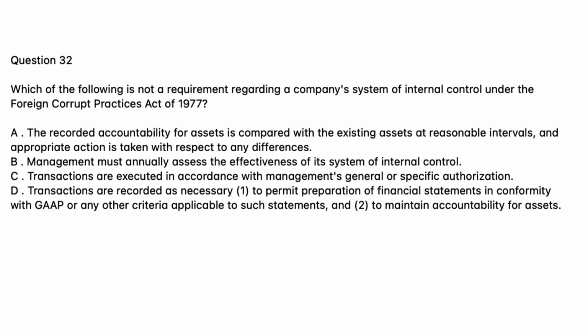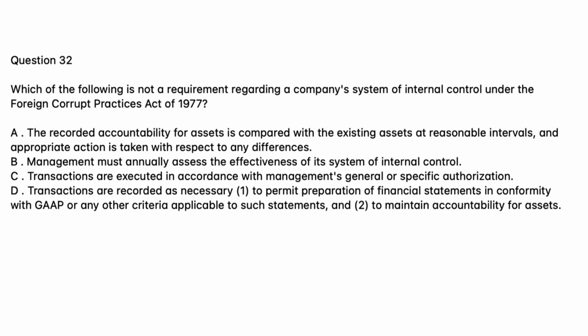Question 32. Which of the following is not a requirement regarding a company's system of internal control under the Foreign Corrupt Practices Act of 1977? A. The recorded accountability for assets is compared with the existing assets at reasonable intervals, and appropriate action is taken with respect to any differences. B. Management must annually assess the effectiveness of its system of internal control.